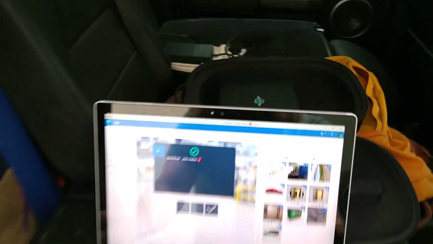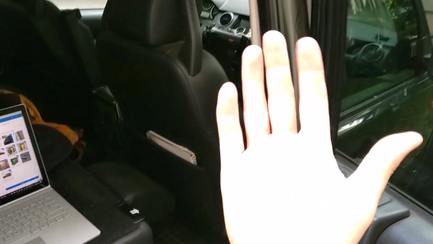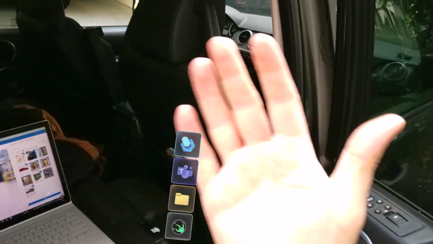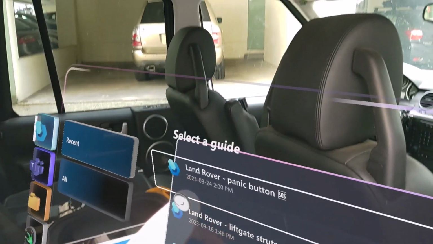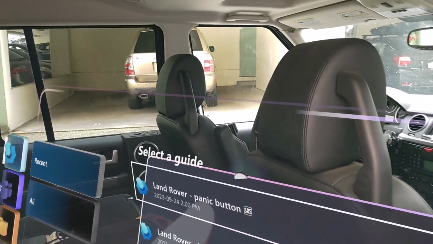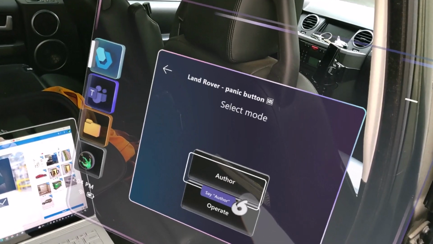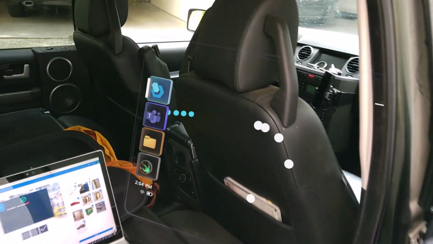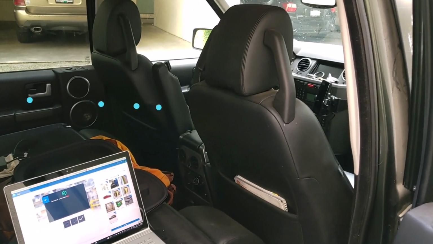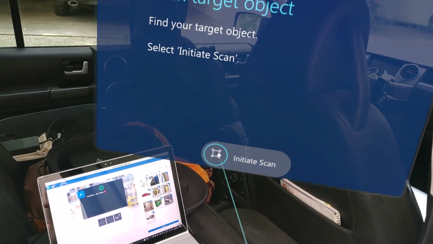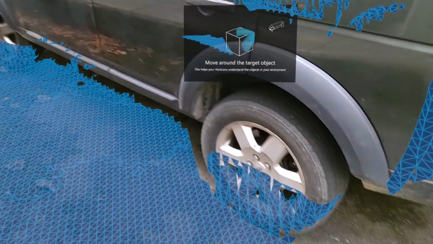Let's move to HoloLens. So when we go to HoloLens, I can just use this menu on my hand. So we can see here that panic button guide. I can select that. I'm going to be doing what's called authoring. That means creating the 3D positions. So I'll hit initiate scan. It starts to scan, and it tells me move around the target object. So the target object, of course, is the car, and my HoloLens is able to scan the vehicle.